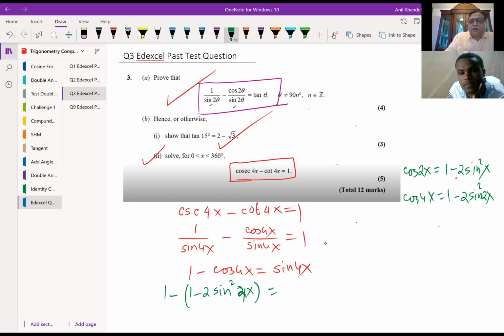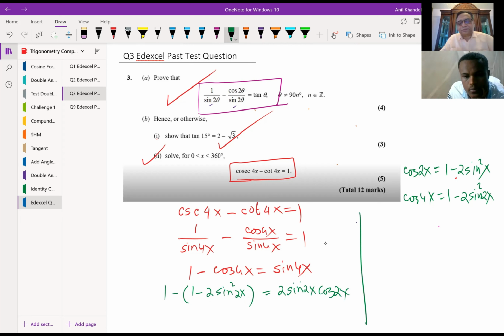And sine 4x will be written as 2 sine 2x cos 2x. Let me rewrite this, okay? So 1 minus cos 4x can be written as 1 minus 2 sine square 2x, and sin 4x will be written as 2 sine 2x cos 2x.